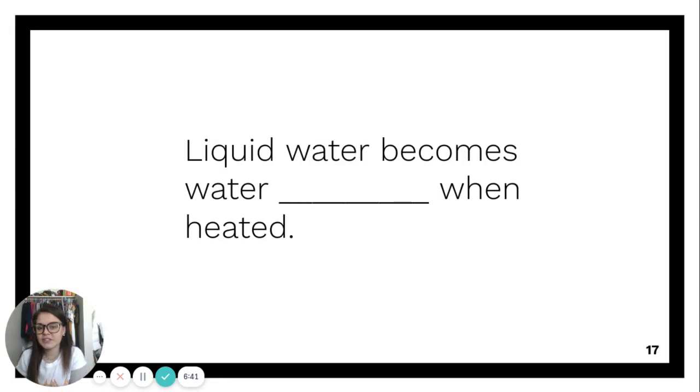So I want you to answer this question: liquid water becomes water blank when heated. Becomes water vapor. So we know that water vapor is gas. When we heat up that liquid water, what are we doing? We're creating water vapor. We're creating molecules that are going super fast, and that is what water vapor is.